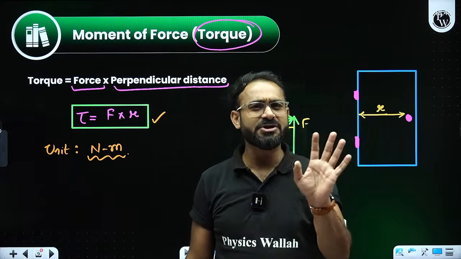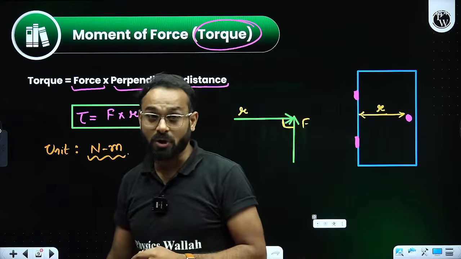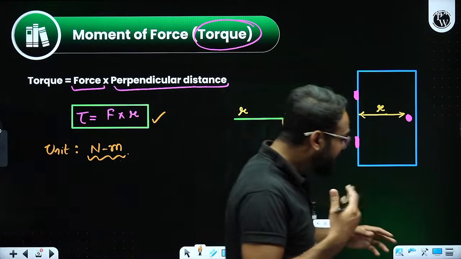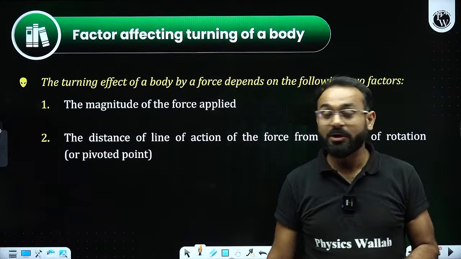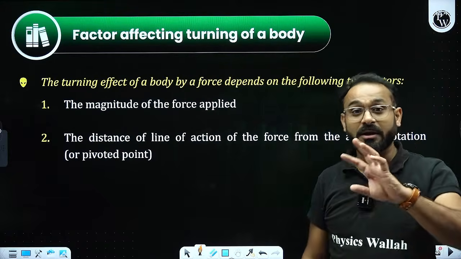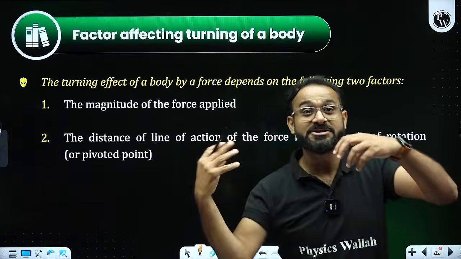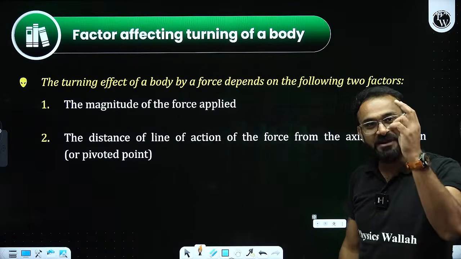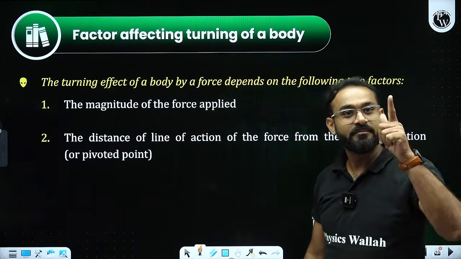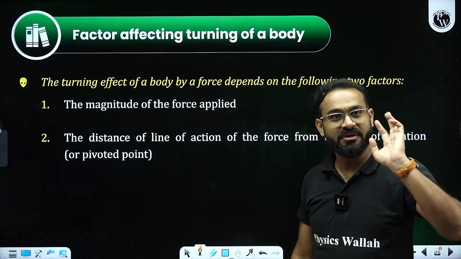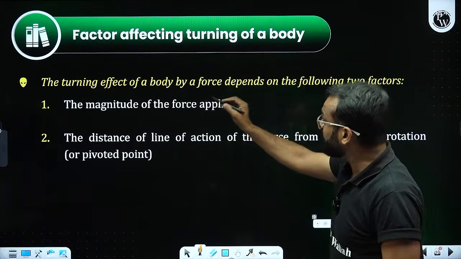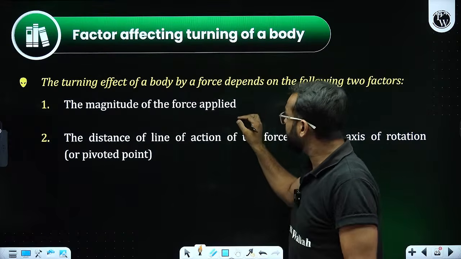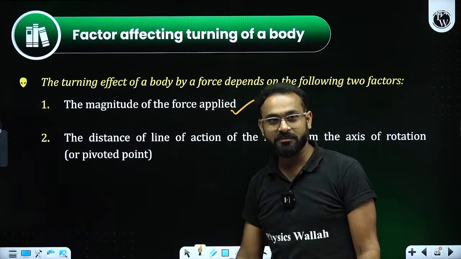I hope the definition and the basic information about torque is clear to everyone. Now my point is, what are the factors affecting the turning of a body? When a body takes a turn, what are these factors? There are two major factors that we need to take care of. It says the turning effect of a body by a force depends on the following two factors, and these are the magnitude of force applied.